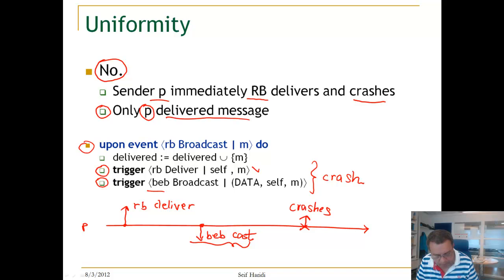Now a BEB cast in itself will trigger perfect link events, and these events can take any arbitrary time to be delivered to the receivers, and therefore even if a crash happens after the BEB cast, there is no guarantee by the BEB cast to deliver the message to other correct processes. So we have to develop another algorithm. This is not good enough.